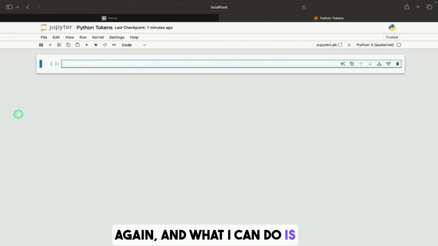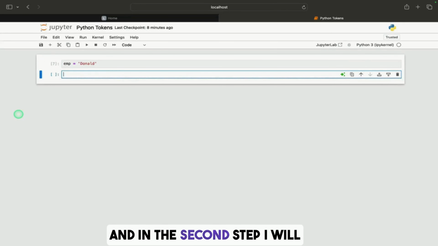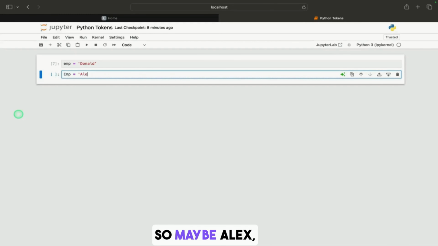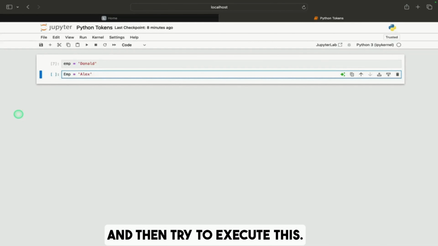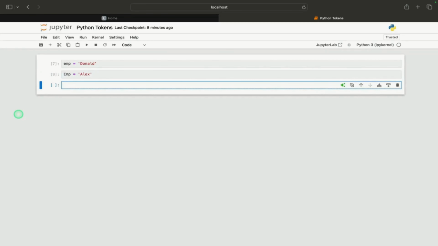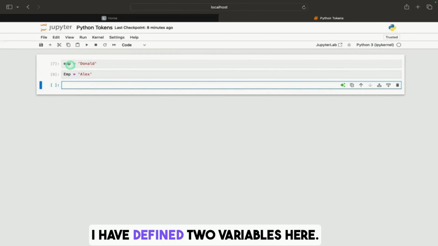For example, let me go back again and define a variable here. The name of the variable is going to be emp, and I'm giving the name of an employee here, let us suppose Donald. In the second step, I will write emp while capitalizing the first alphabet, that is E, and then provide another name here, maybe Alex, and then execute this. Now as you see, I have defined two variables here.